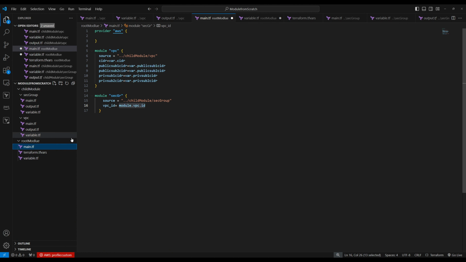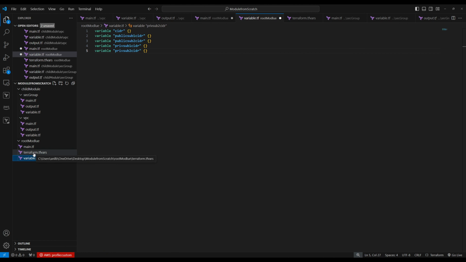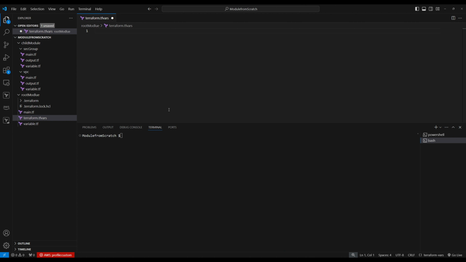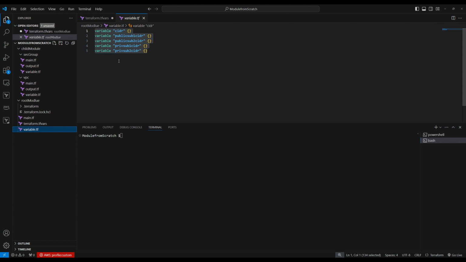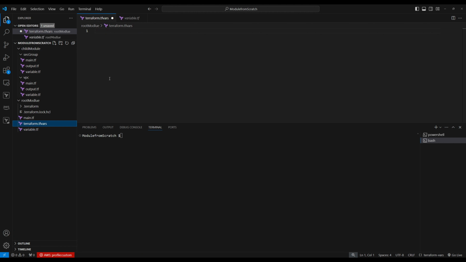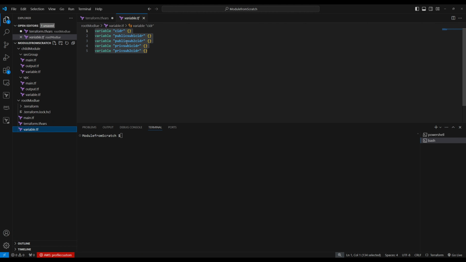Okay. So it's time to give values to the variables now. I'm on my terraform.tfvars. We are going to provide the values to these variables, right? So let's provide all these values.